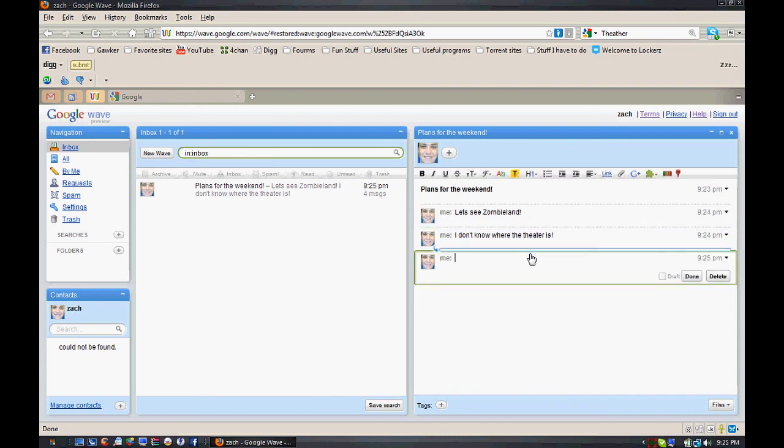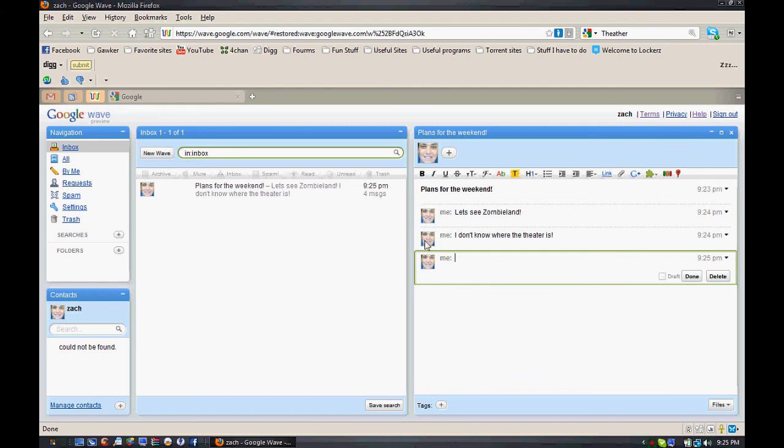So I reply. Now, take a minute here to look at this bar right here. What's also great about Google Wave is it's open source, which means Google itself will be periodically adding optional widgets and gadgets for you to add to Wave, stuff that makes the overall experience and performance better, as well as third-party people will be able to make their own gadgets and what have you to add to Wave. All optional, of course. They're not going to force you to have the gadgets, but it comes preloaded with two.